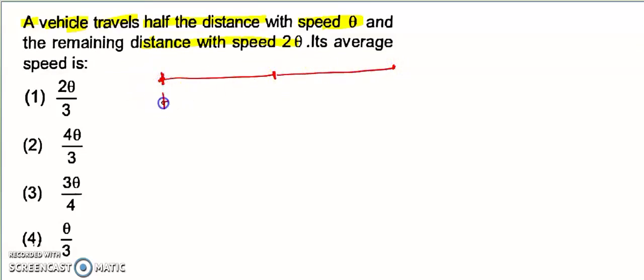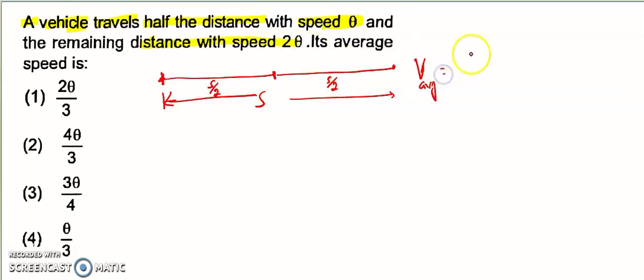Overall distance is s, so the first half becomes s by 2, the second half is s by 2. We know there is a shortcut formula for this: average speed is equal to 2v1v2 divided by v1 plus v2.